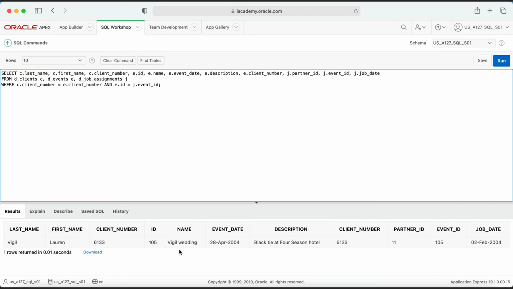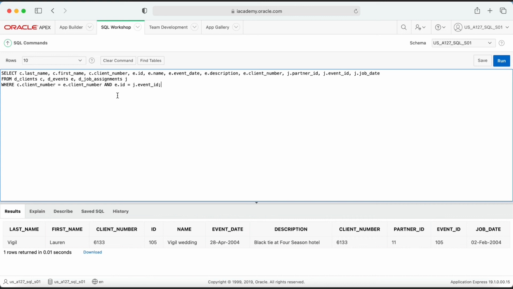We can look up here, and the dClients table client number is the third thing, and that's what it is here. And in our where statement, we need that to equal the client number from the employees table, or the dEvents table, I'm sorry. And the dEvents client number is over here, and it does match.